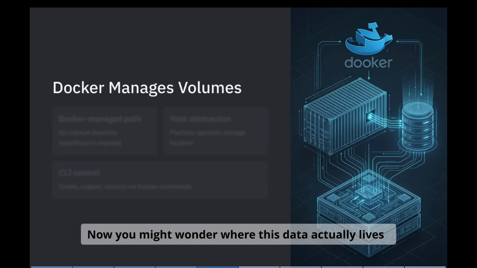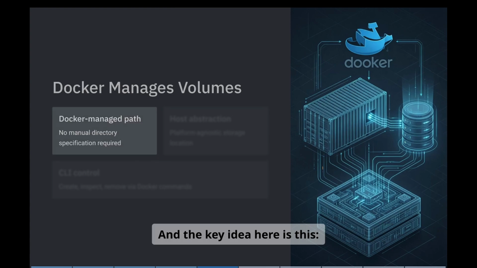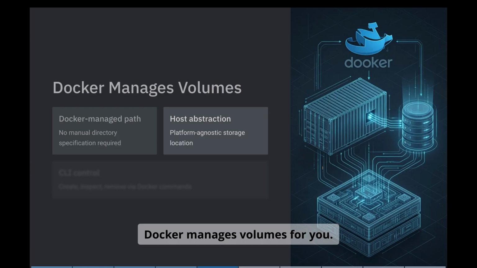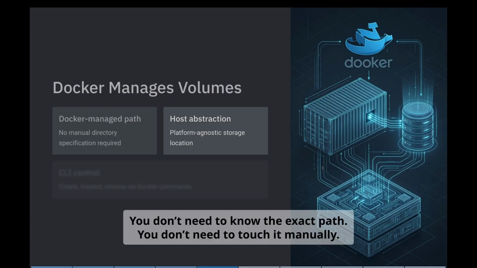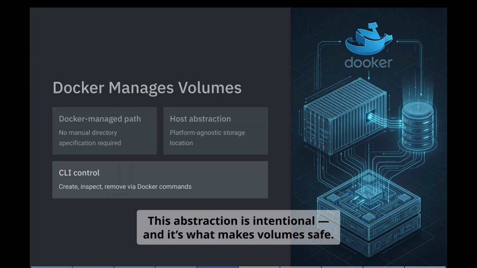Now you might wonder where this data actually lives. And the key idea here is this. Docker manages volumes for you. You don't need to know the exact path, you don't need to touch it manually. This abstraction is intentional, and it's what makes volumes safe.